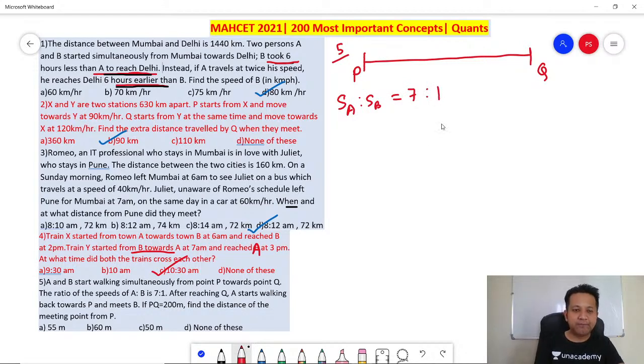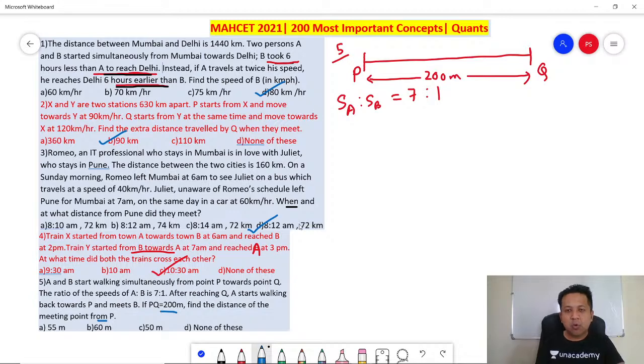After reaching Q, A starts walking back towards P and meets B. If PQ is 200 meters, find the distance of the meeting point from P.